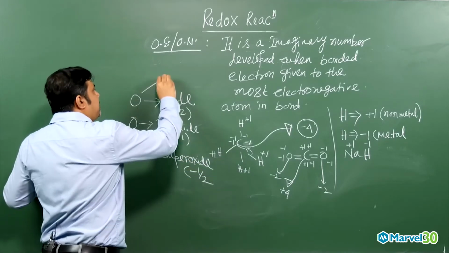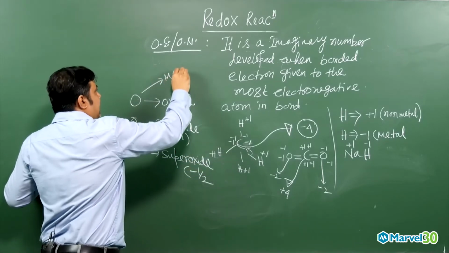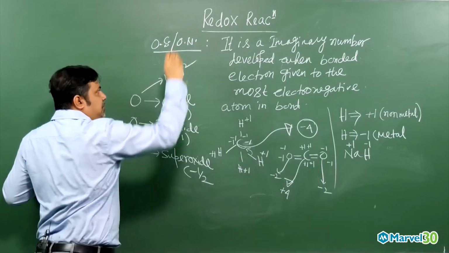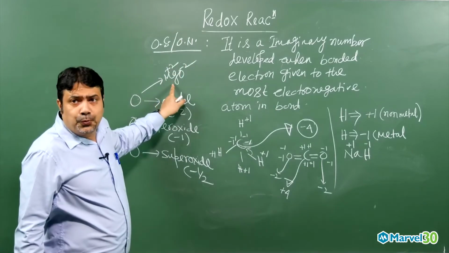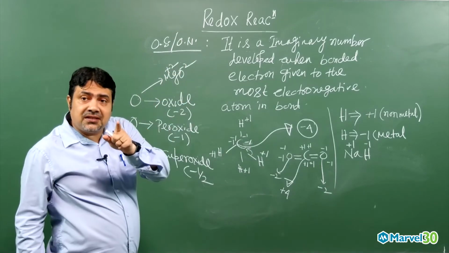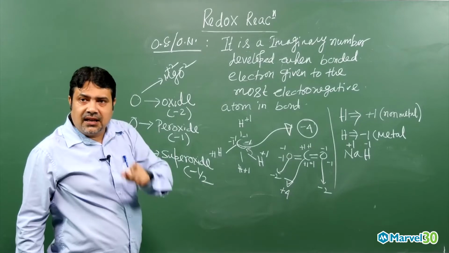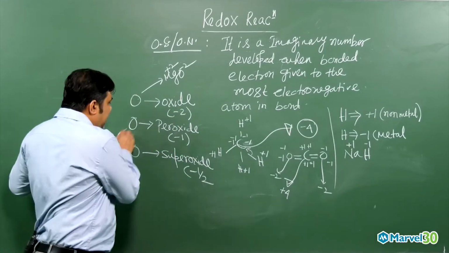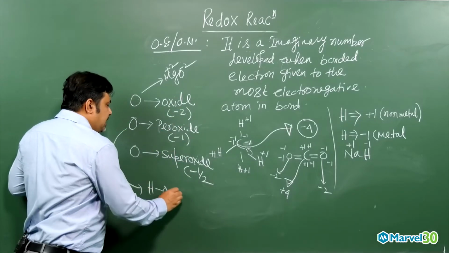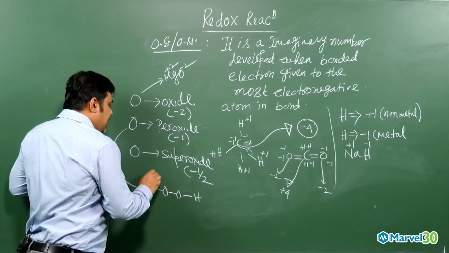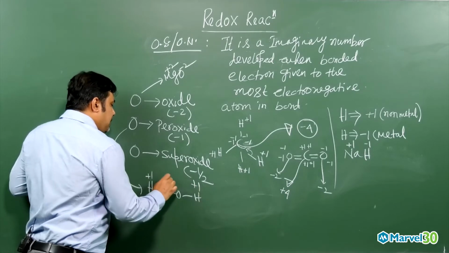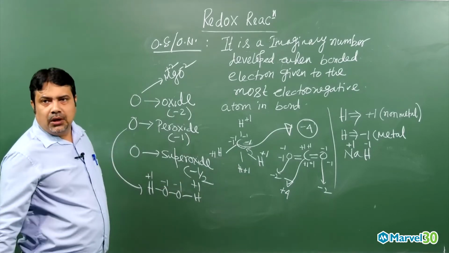If I give an example, magnesium oxide: here magnesium is +2, oxygen is -2. Magnesium is a group 2 element, oxidation state +2, already discussed. So oxygen is -2. Like peroxide, hydrogen peroxide, this is called a peroxy linkage. Hydrogen +1, +1, oxygens -1, -1, overall molecule neutral.